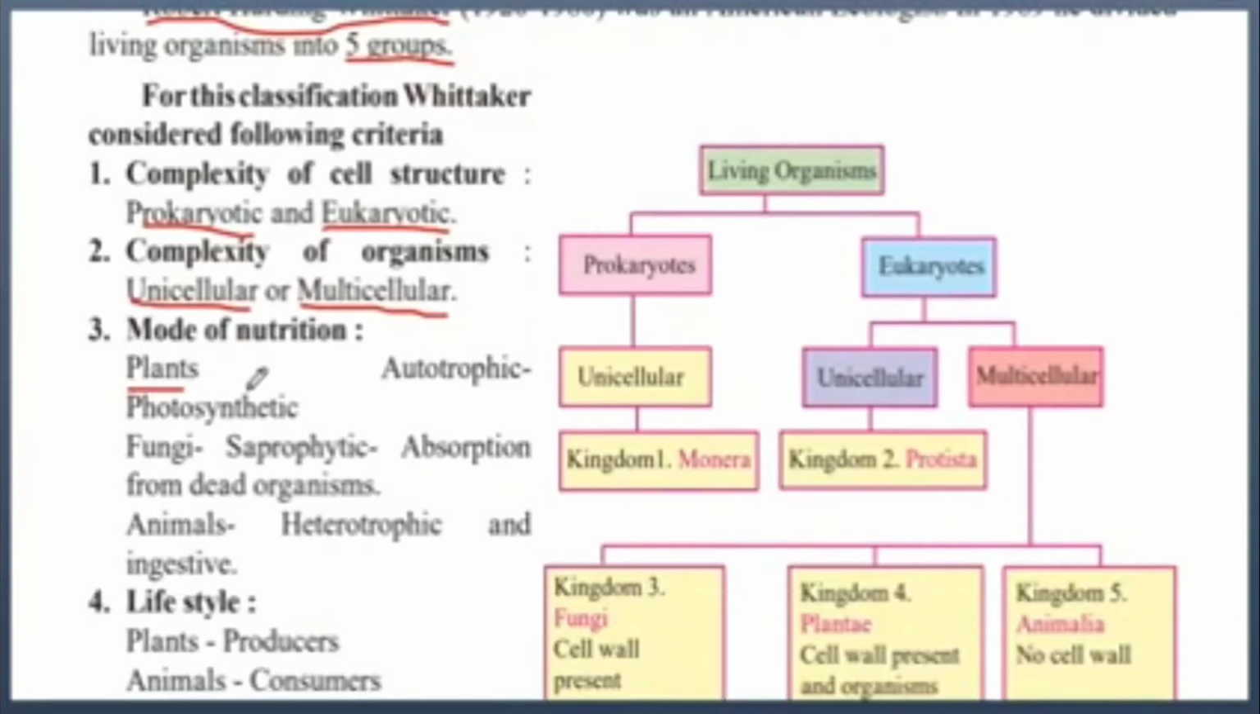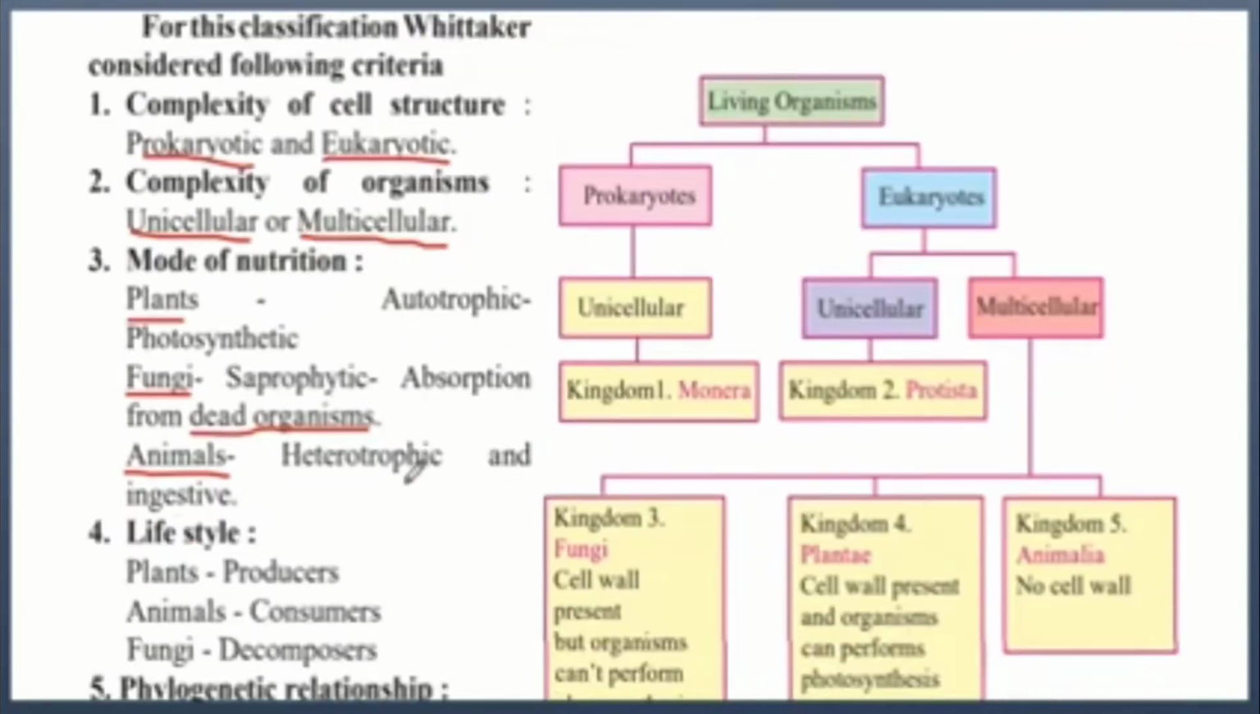Plants are autotrophic, that is photosynthetic. Auto means self, means they made their food by themselves using photosynthesis. Fungi are saprophytic. They absorb all the nutrients from dead organisms. So they'll grow on dead organisms and absorb whatever nutrients are stored in the dead organisms. Animals are heterotrophic and ingestive. That is, they ingest food from outside their body.